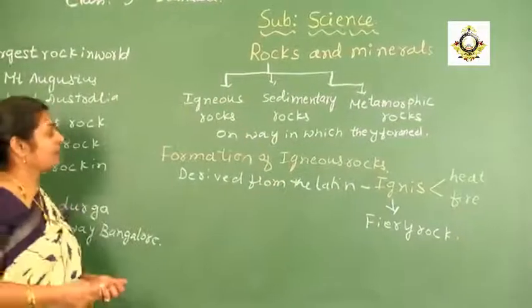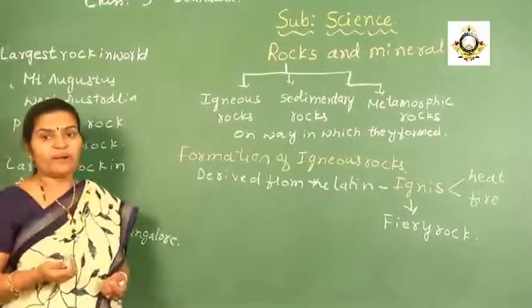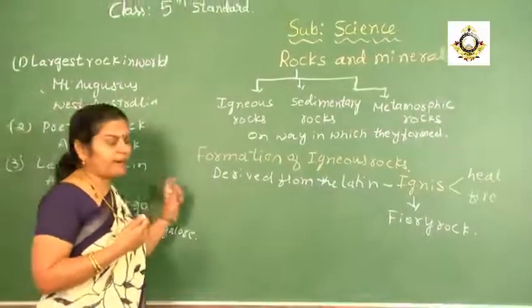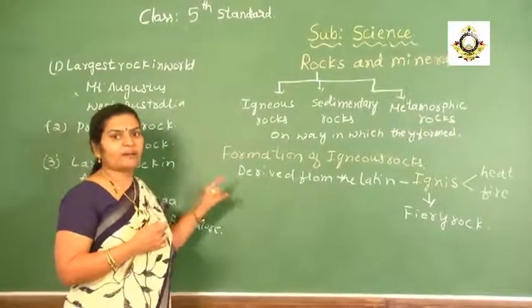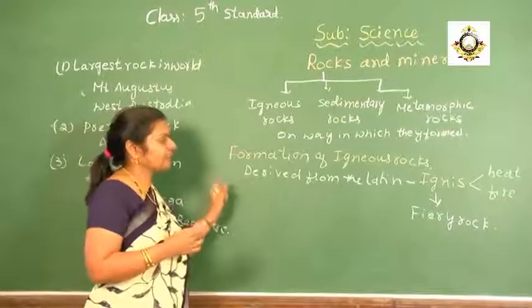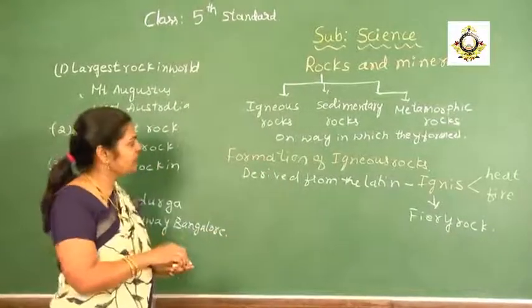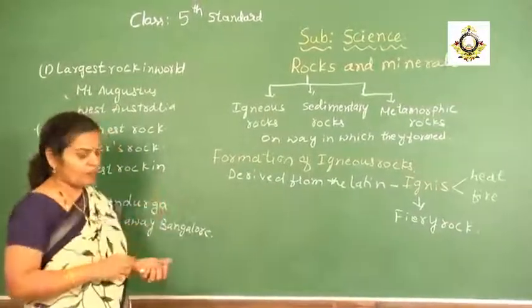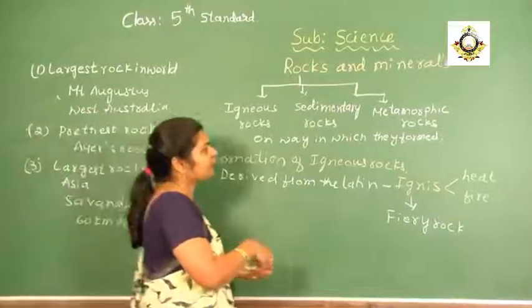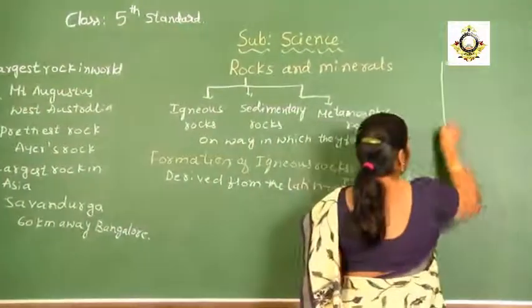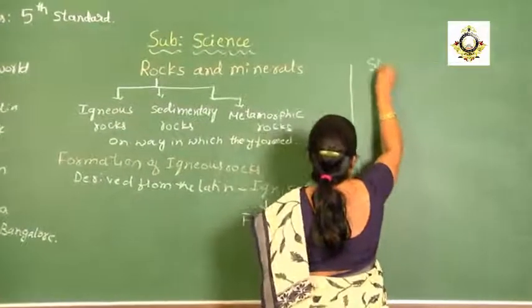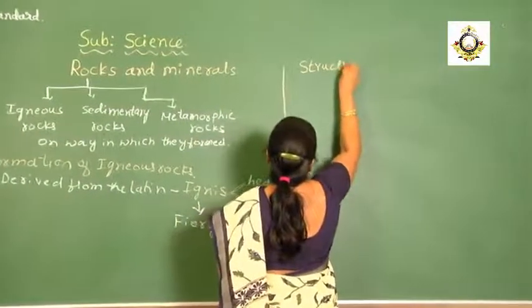Then what about the color of this one? The lava that is coming out will be red hot. Because this rock is very hot, it is called igneous rock. Now we have to study the formation of this one, and before that we have to go for the structure of earth.